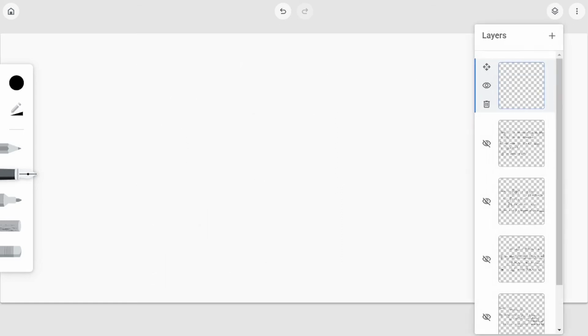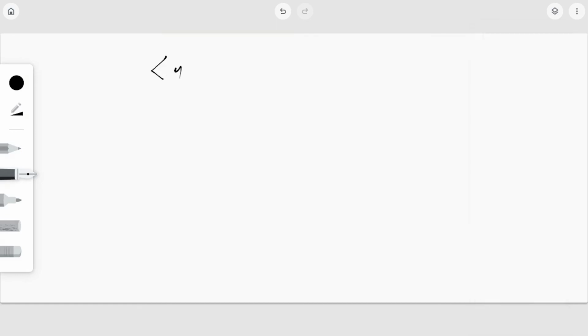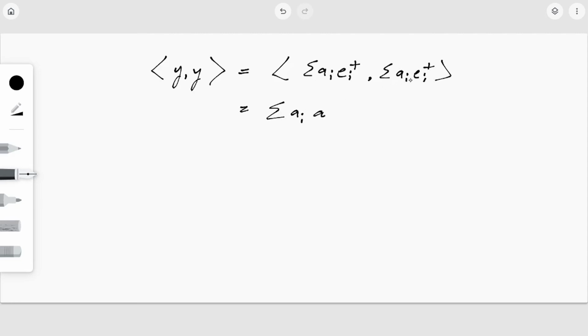Then if I take inner product y, y, this will be nothing but the inner product of summation ai ei plus with summation ai ei plus. Taking summation ai common, and from the second portion ai conjugate, into inner product ei plus, ei plus, which is nothing but 1.